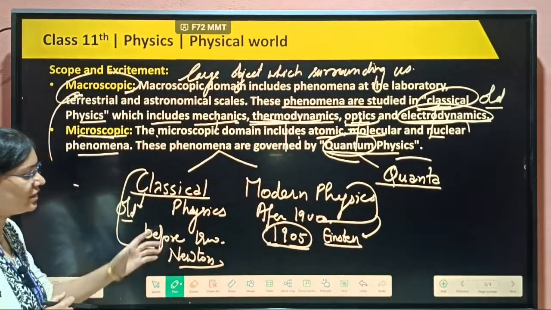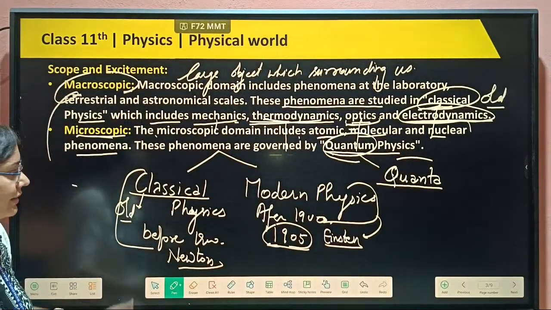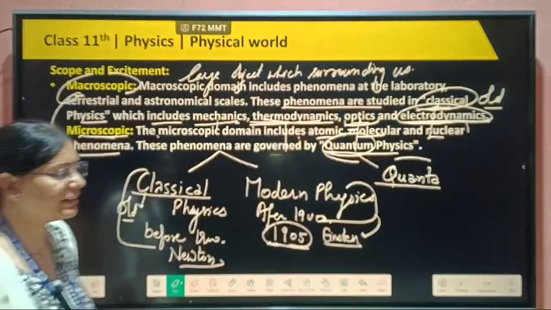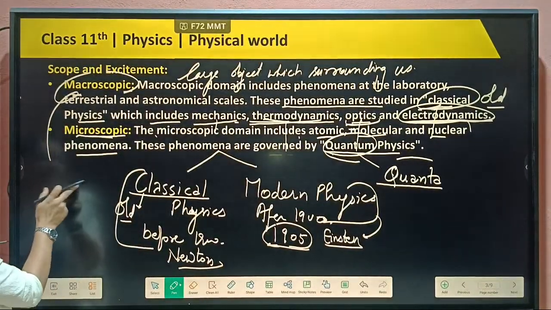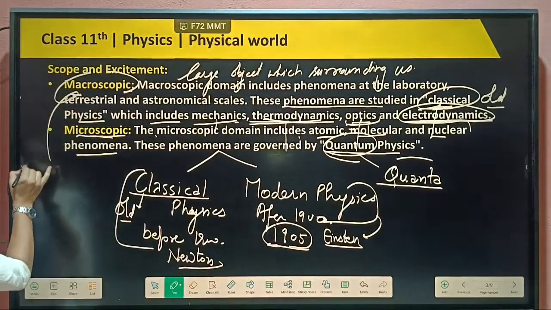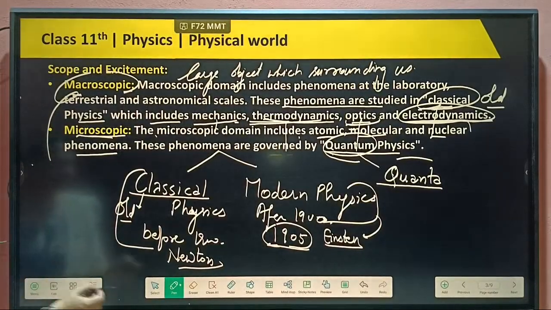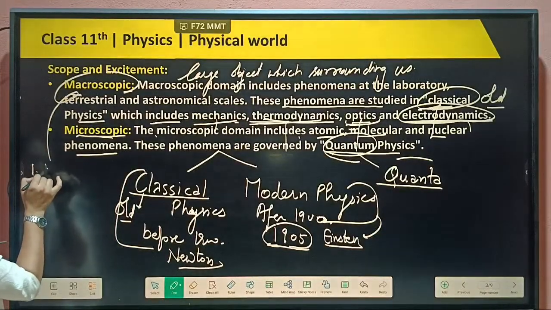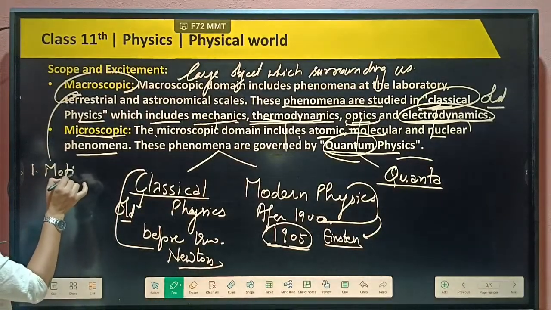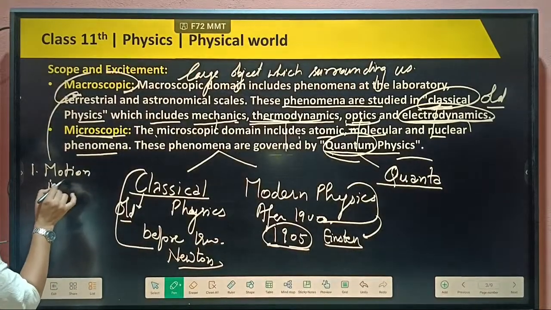So I am telling you what we will read in 11th class in classical physics. In classical physics, we will first read about motion, then motion in a straight line.